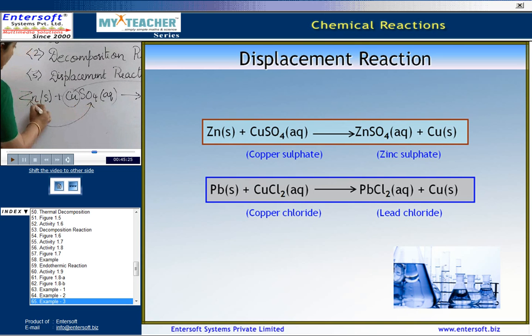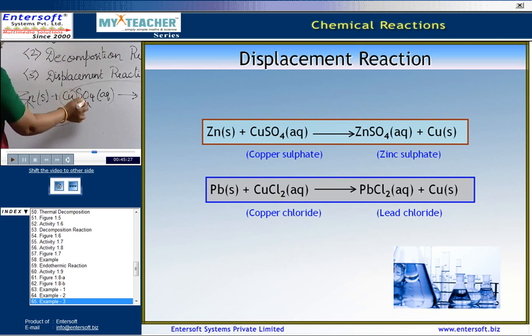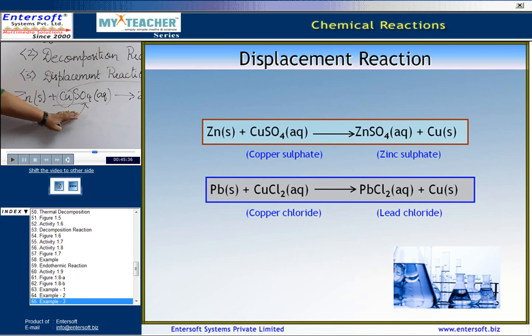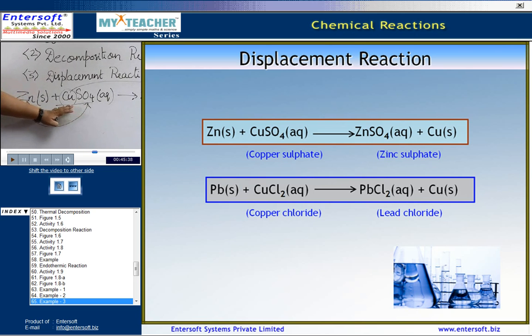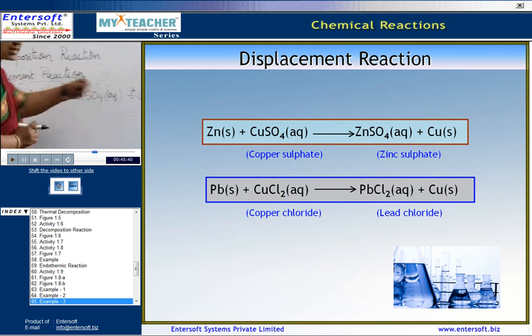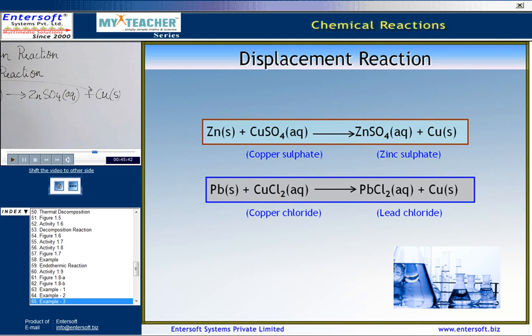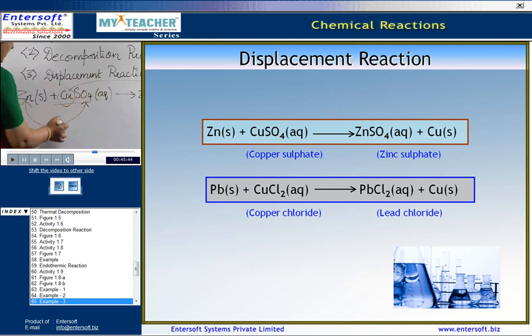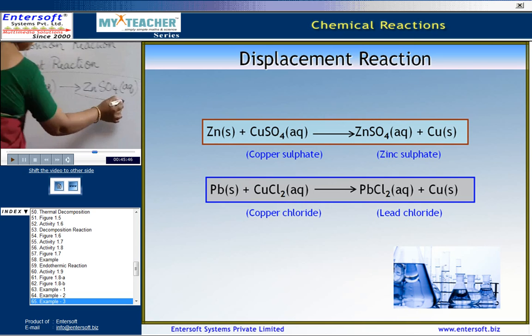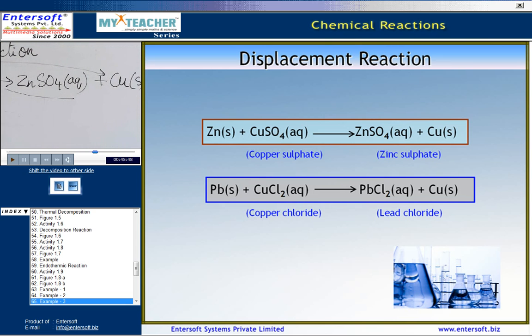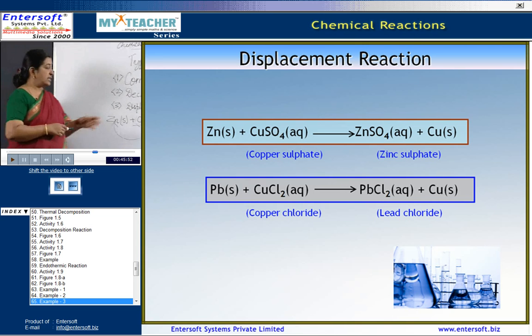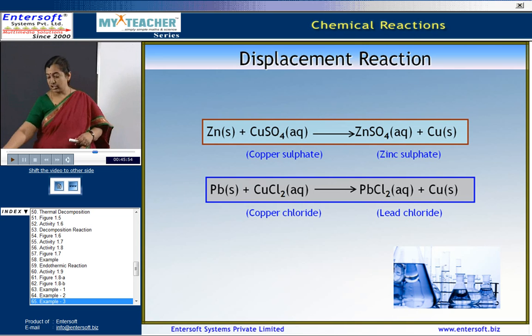The copper that was present with the sulfate is removed from its place and pushed aside. So, zinc displaces copper and combines with sulfate to give rise to zinc sulfate. This type of reaction is called a displacement reaction.